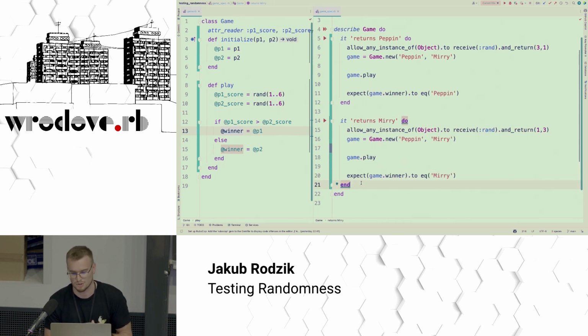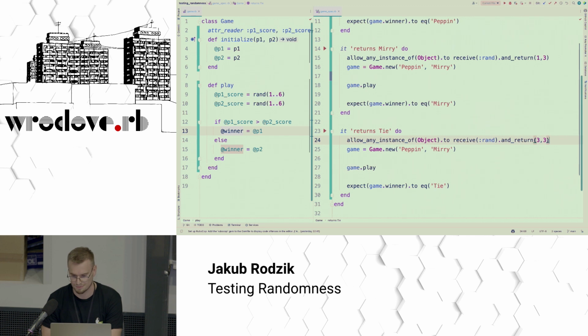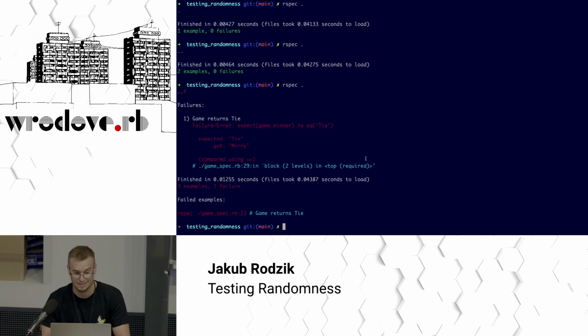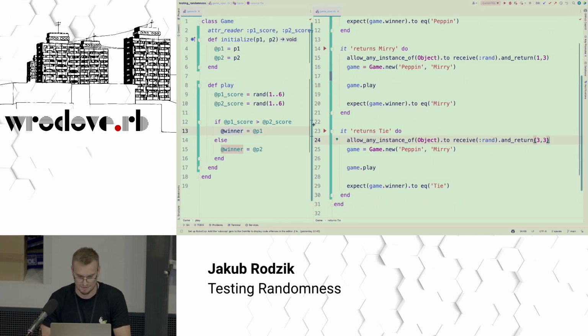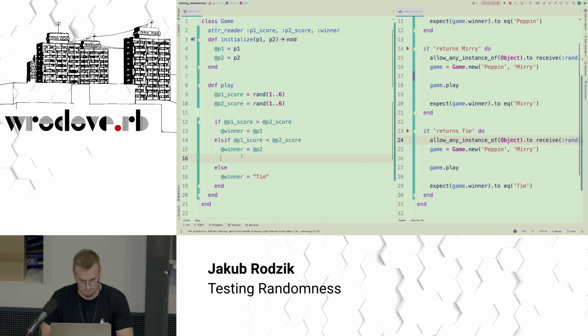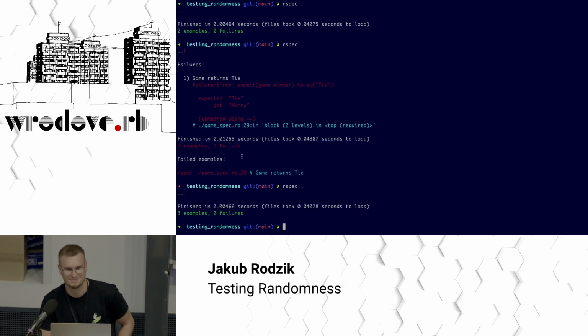Okay, now time for the new requirement. It returns tie. Okay, in case we have 3 and 3, we want a tie. Let's run some tests. They're red, as we expected. So the only thing left is to update the code itself, right? Okay, let's run some tests. Outstanding. Yeah, Fredo is very happy.